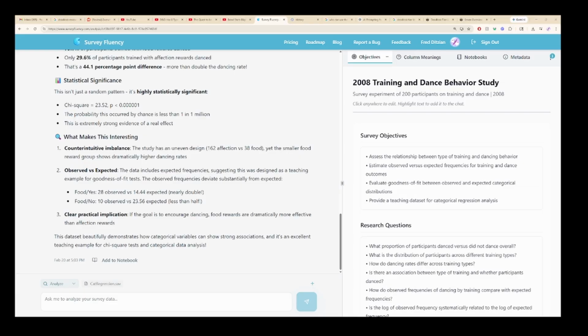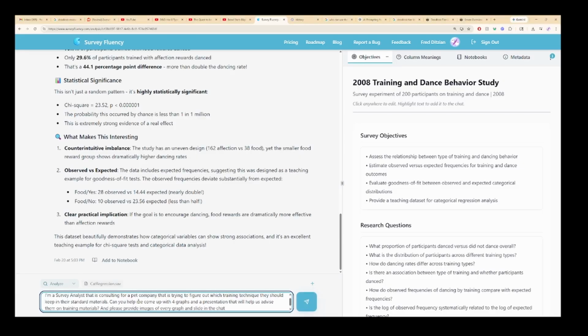As an example, I'm going to define the role and context of our analysis by prompting it with this. I'm going to tell it, I'm a survey analyst that is consulting for a pet company that's trying to figure out which training technique they should keep in their standard materials. Can you help me come up with 4 graphs and a presentation that will help us advise them on training materials? And please provide images of every graph and slide in the chat.